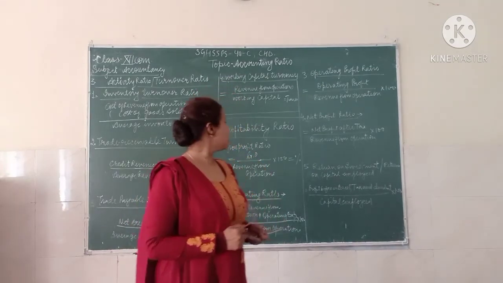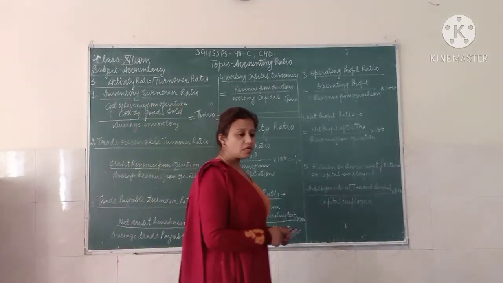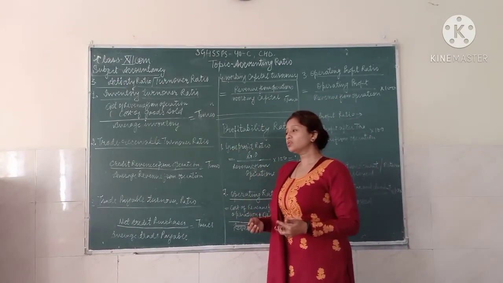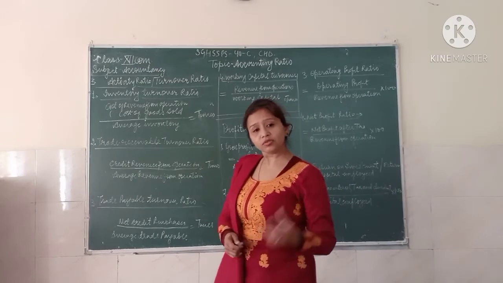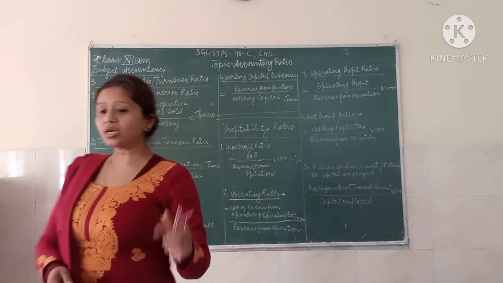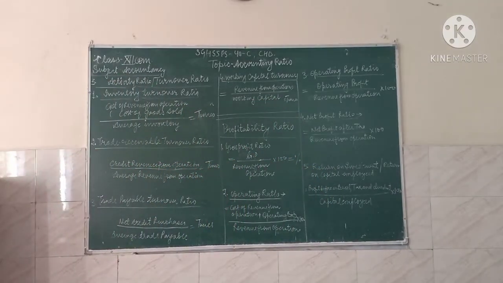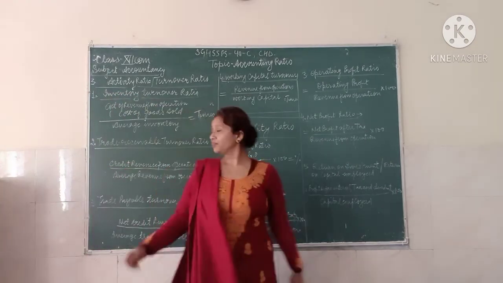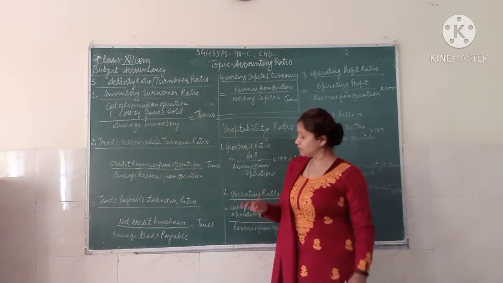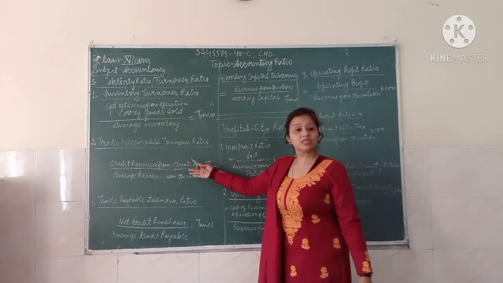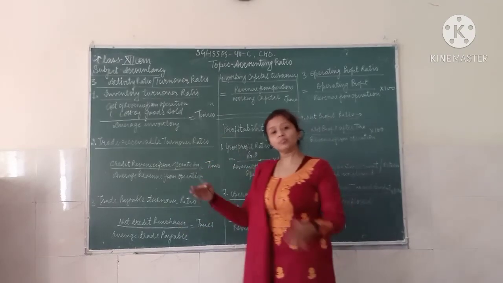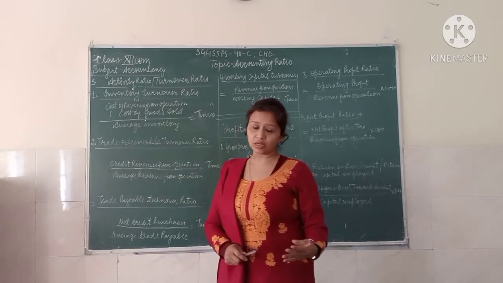So we can say that all these ratios are very important. With the help of the turnover ratio, you try to see the activity of the business, and whether these activities are related to inventory, trade receivables, credit sales or purchases; on the basis of these activities you calculate the ratio.